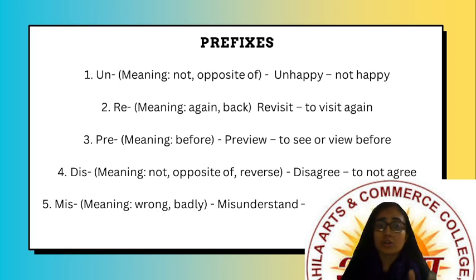Then the fifth prefix is mis. The meaning of mis is wrong or badly. The base verb is understand, and if we put the prefix mis, it becomes misunderstand, which means to understand wrongly, or not properly understand. Right? So prefixes are the words which come before the base verb. We have only seen five prefixes here. There are so many other prefixes too that you can check.